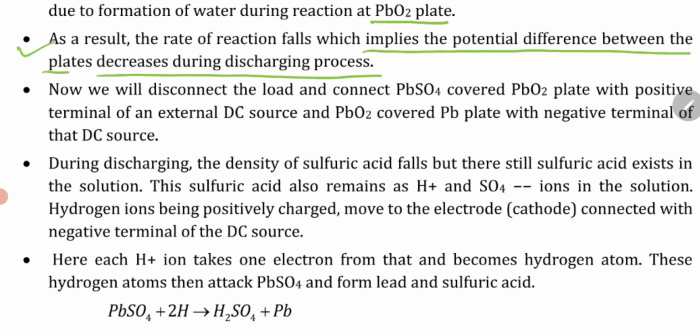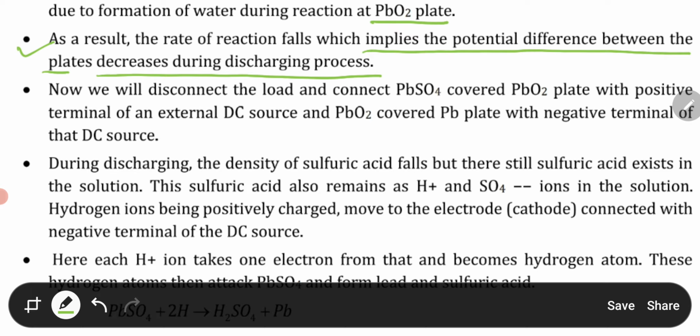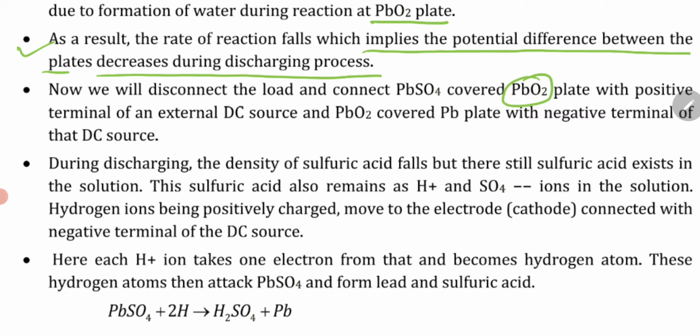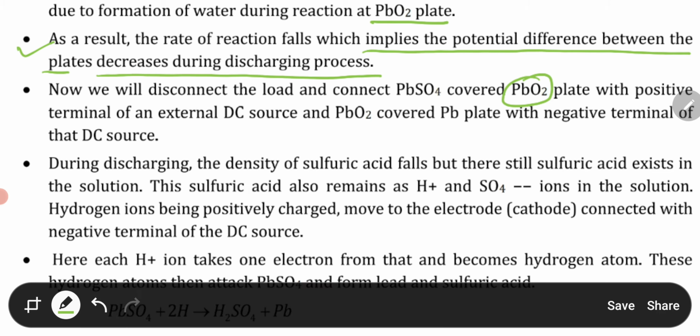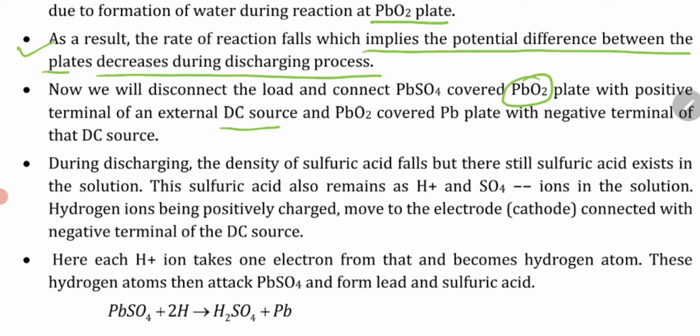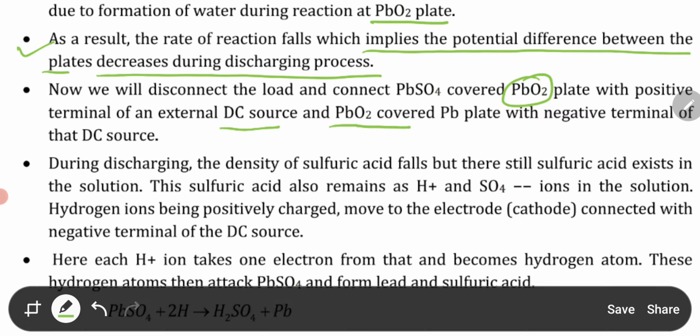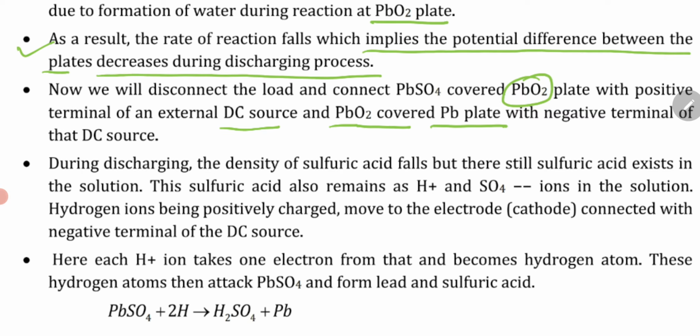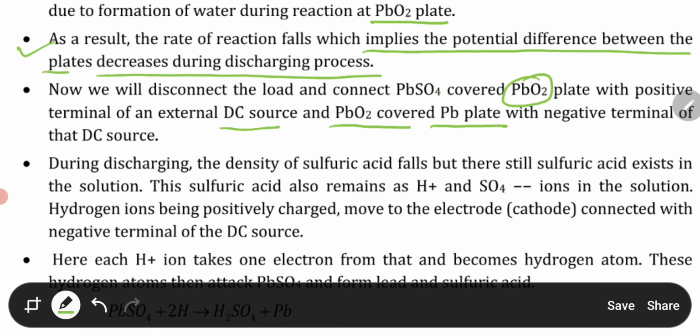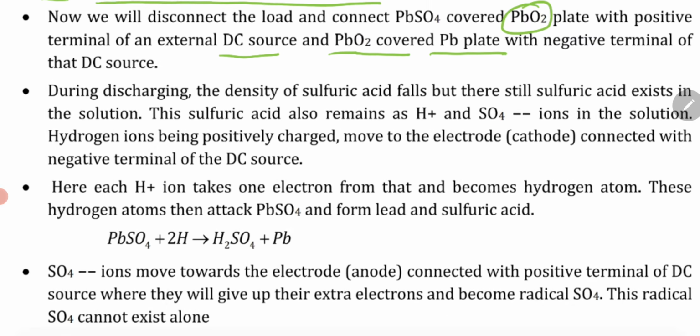Now we will disconnect the load and connect the lead peroxide plate with the positive terminal of an external DC source, and the sponge lead plate with the negative terminal of that DC source.